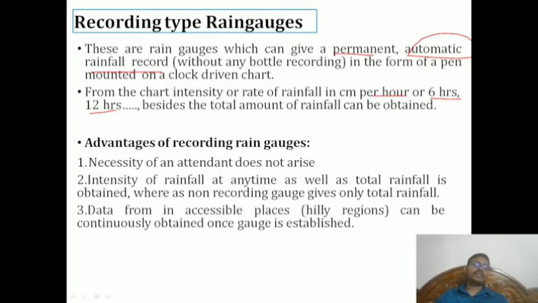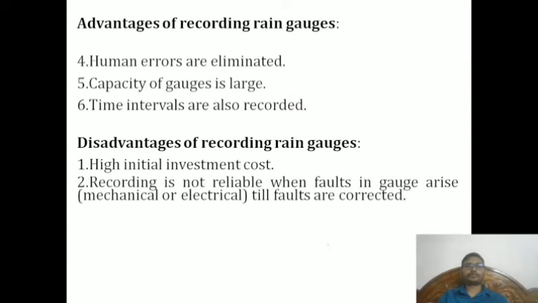The advantages when compared with non-recording is that the necessity of an attendant does not arise. The intensity of rainfall at any time, like the total, we can get, and data from inaccessible places like hilly regions also. For example, in a hilly region we can monitor this kind of thing where it is not accessible to go and come daily, manually we can't. There it will be very helpful.